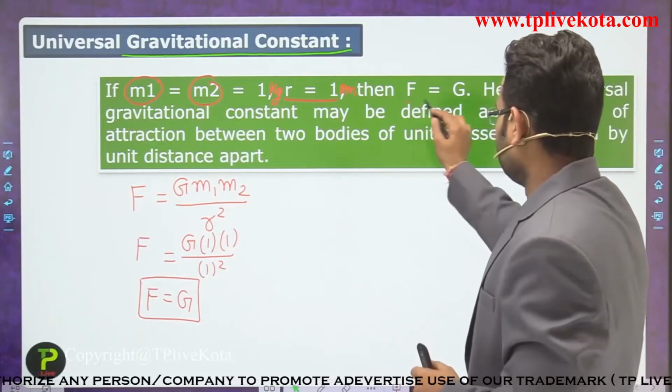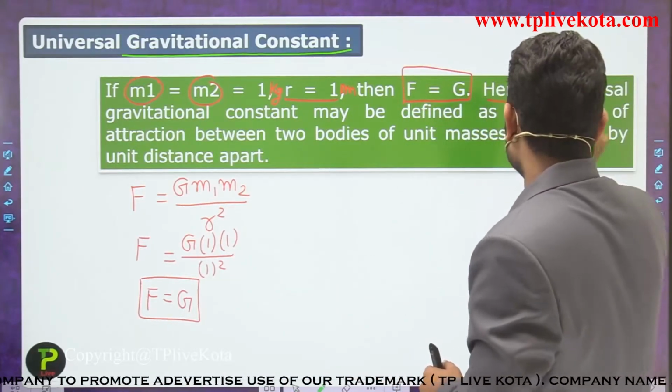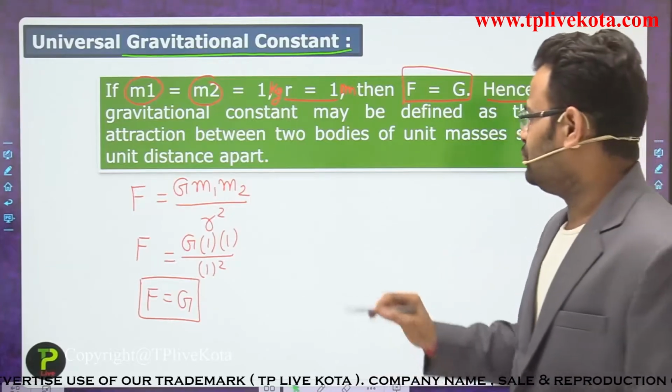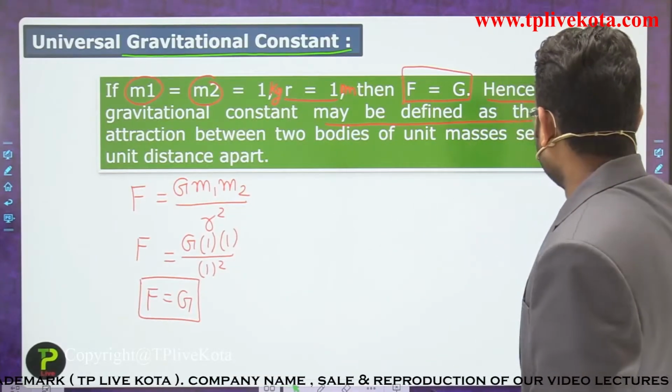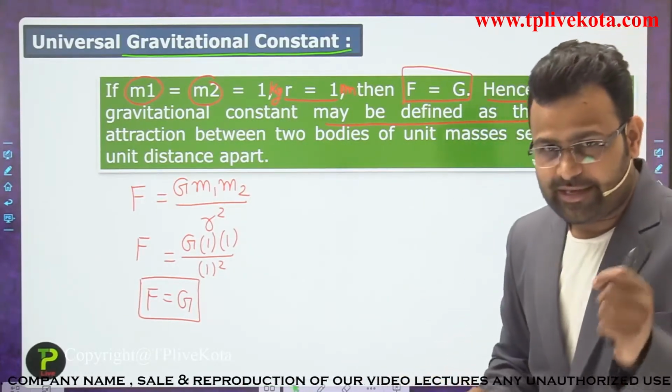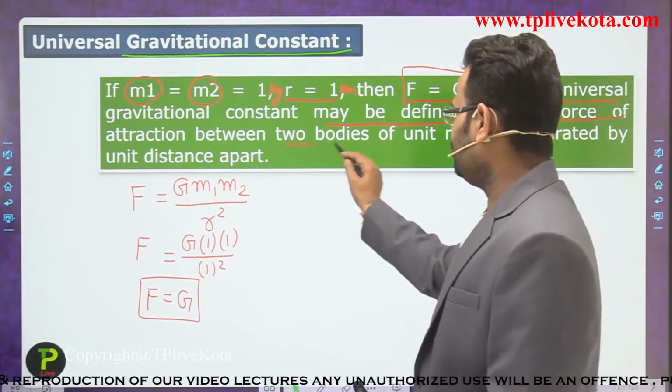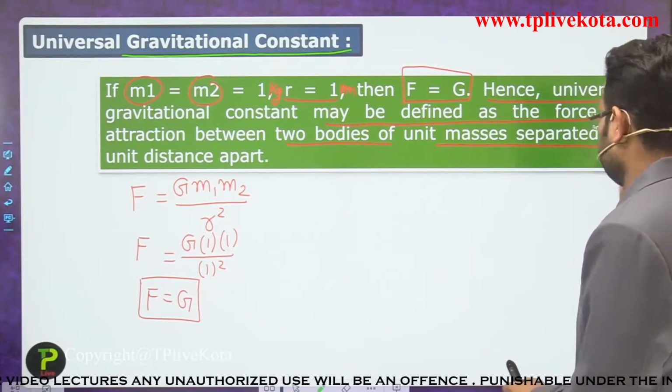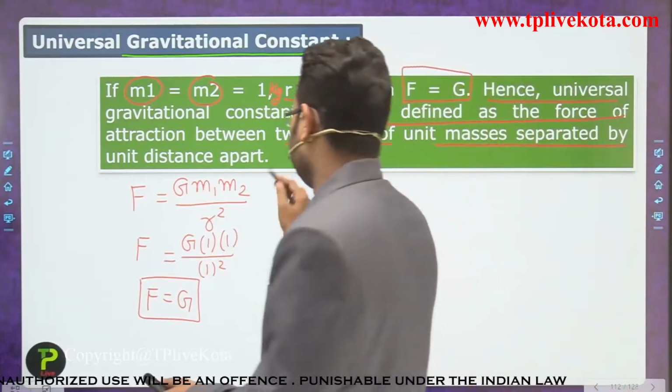So F is equal to capital G. Hence the universal gravitational constant may be defined as the force of attraction between two bodies of unit masses separated by a unit distance.